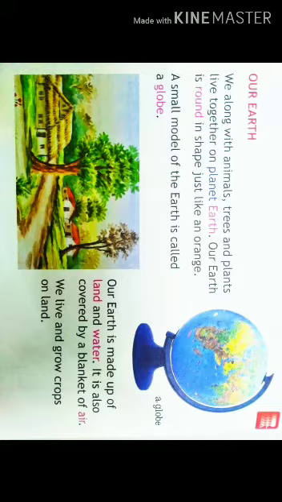We need some basic things to live. Do you know? Land, water, air, food. So Earth is the only living planet in the solar system because Earth has land, water, air, plants and sunlight. We live and grow crops on land.